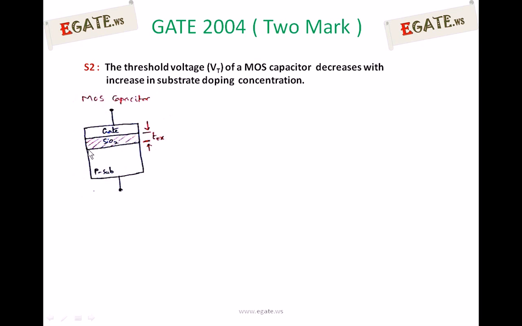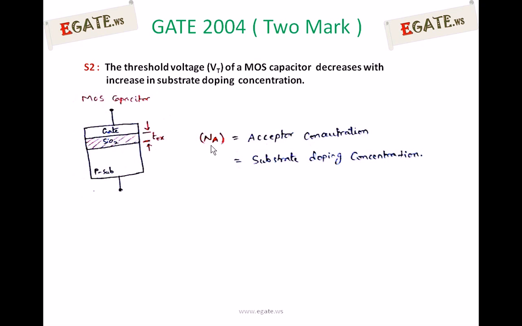The channel is the region just below the SiO2 layer, and for a p-type substrate the channel should consist of electrons, which are the minority carriers of the substrate. So what happens to minority carriers if doping increases? That we will see.